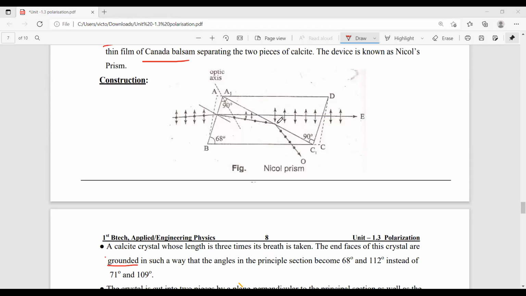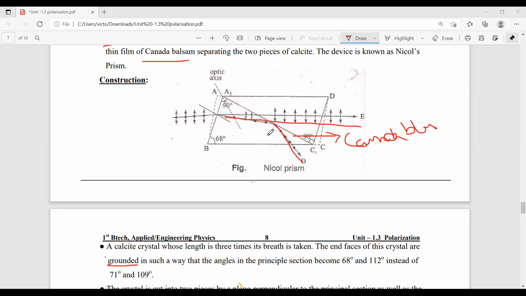Okay. So that's why this ray also travels in the same direction. But why does the ordinary ray deviate in this direction? Because here this line is called Canada balsam. Okay. So here the Canada balsam acts as a rarer medium for the O ray direction.